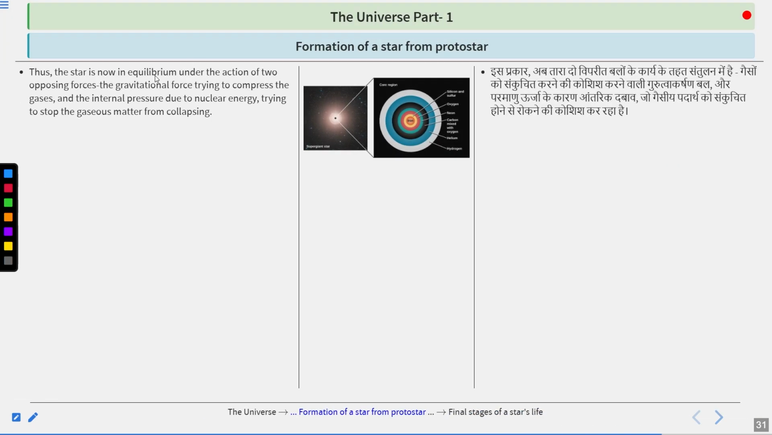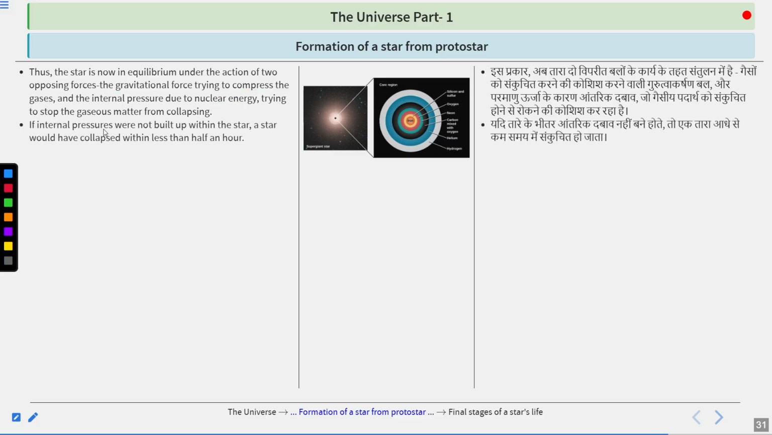Thus, the star is now in equilibrium under the action of two opposing forces: the gravitational force, which is trying to compress the gases, and the second is the internal pressure due to the nuclear energy, which is trying to stop the gaseous matter from collapsing. If internal pressure did not build up within the star, it would have collapsed within less than an hour or half an hour.